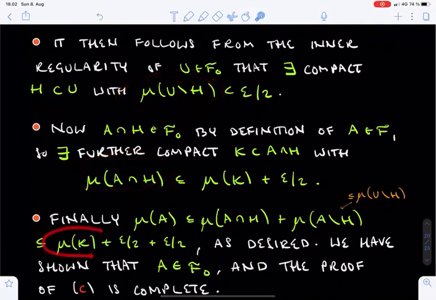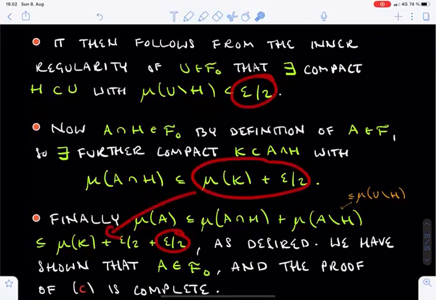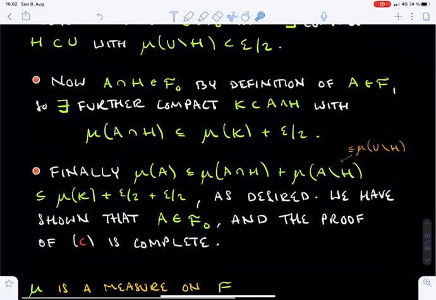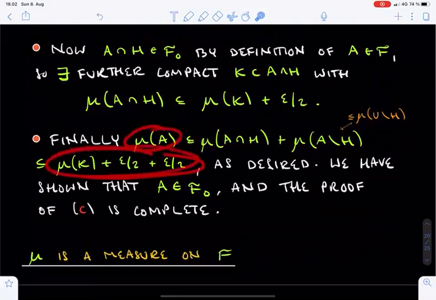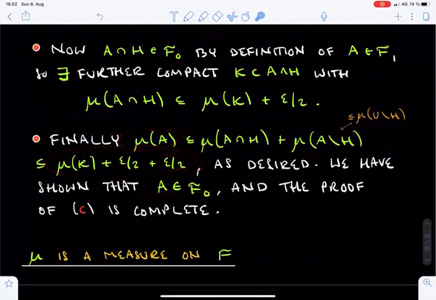They are bounded by mu of K plus epsilon over 2 and epsilon over 2 respectively. We have now found the compact subset K of A which approximates the mu measure of A, and this shows that A is a member of F0. The proof of property C is now complete.